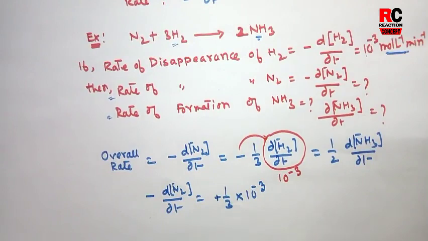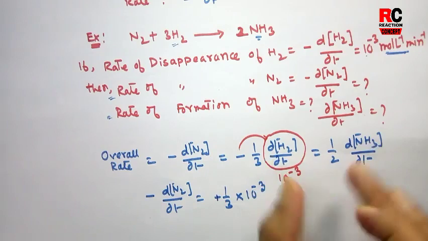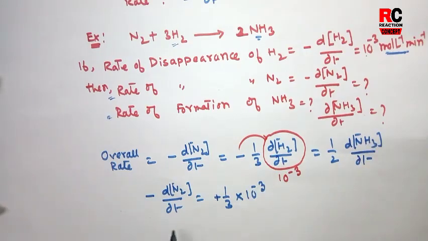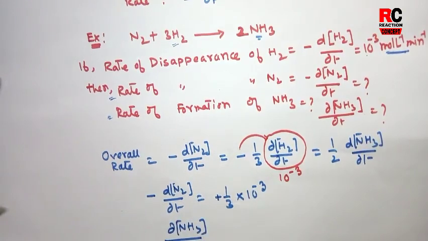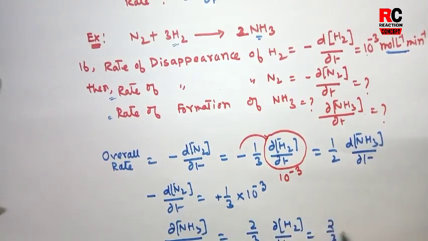Similarly, you can calculate the rate of formation of ammonia from the equation. If we compare these two parts, then you will get dNH3 divided by dt, it would be 2 by 3 dH2 by dt, that is 2 by 3 into 10 to the power minus 3 mole liter inverse minute inverse.